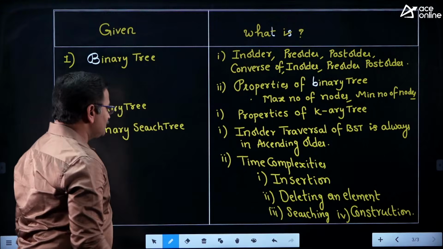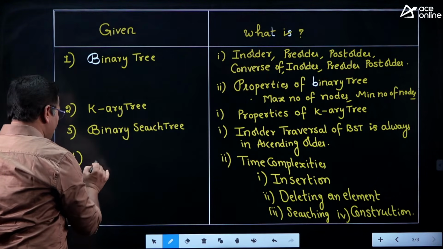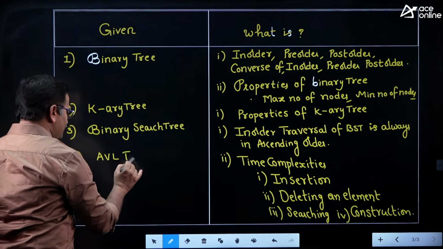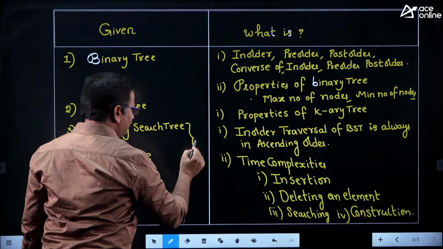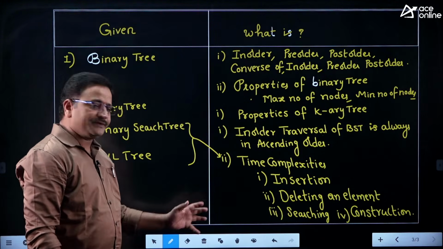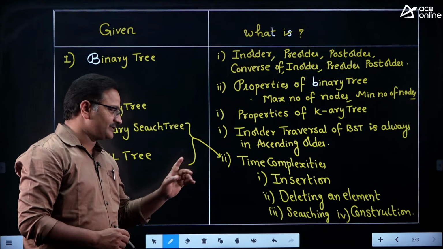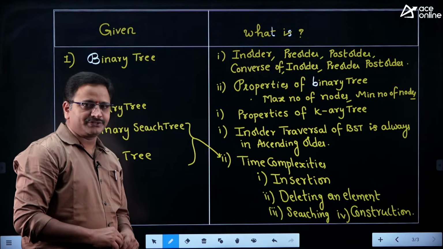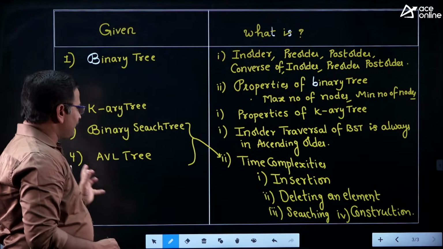Clear, friends? Okay. So whatever time complexity questions they are asking, those questions are related to AVL tree also, friends. For binary search tree and AVL tree, they are focusing questions like this: time complexity for inserting an element, for deleting an element, for searching an element, and for construction of binary search tree or AVL tree. Clear, friends? Okay. So these are the varieties of questions they are frequently asking.